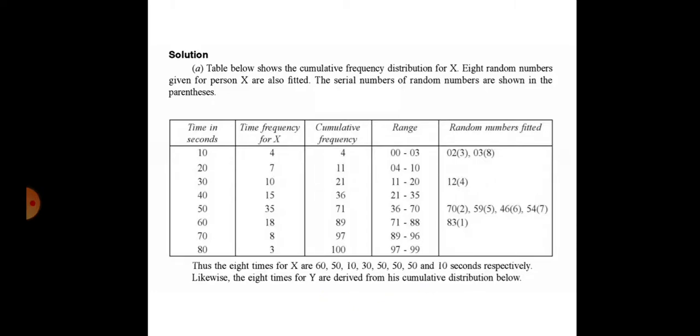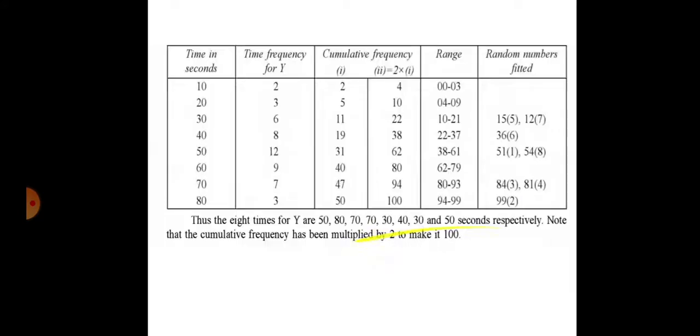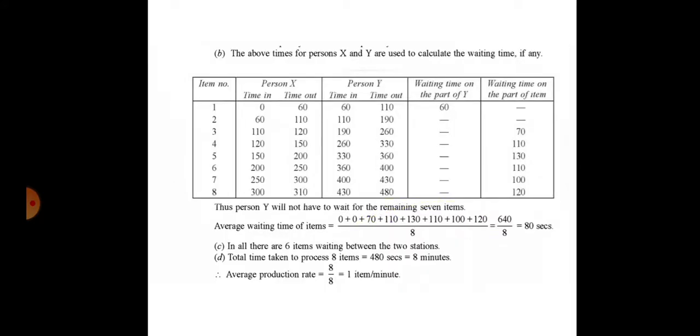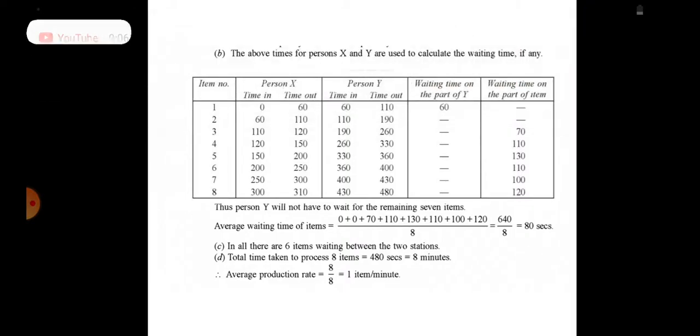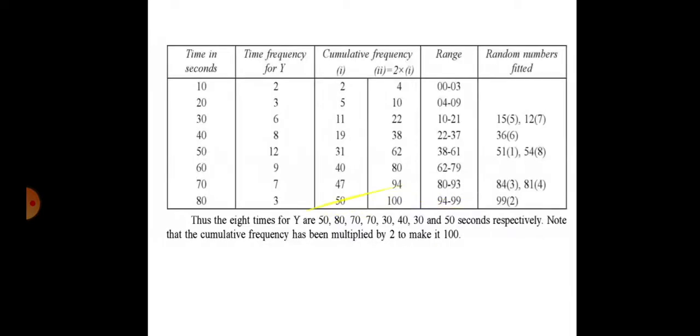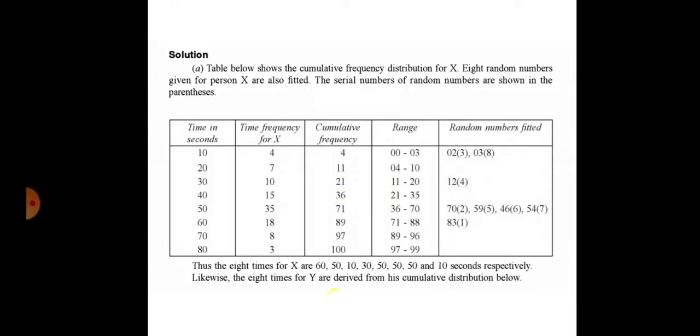Okay, so this is important. You complete the column for x and then you can go for y. Note down this sequence 60, 50, 10, 10, 30. Now 60 means for person x the time in is 0 and out is 60. Then the second is 50, so 60 plus 50, 110. Then next 10, so 110 plus 20. So these are the times we are considering: 60, 50, 10.